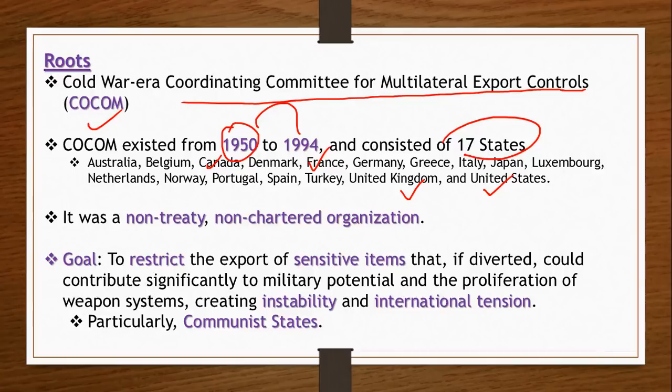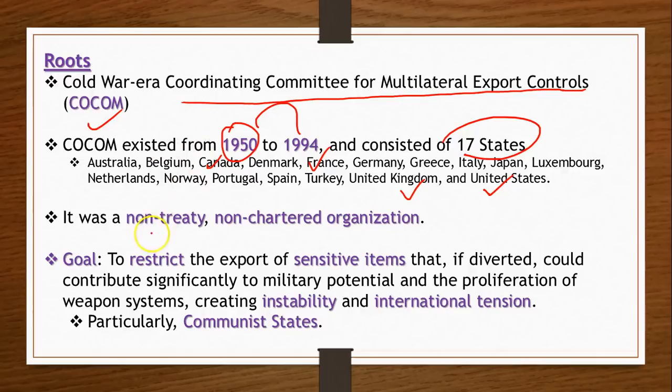So naturally, the USSR and all the communist countries were, you can say, the group this was against. Officially, it is nowhere written that it is against any group or any country, but we know how things work in real life.